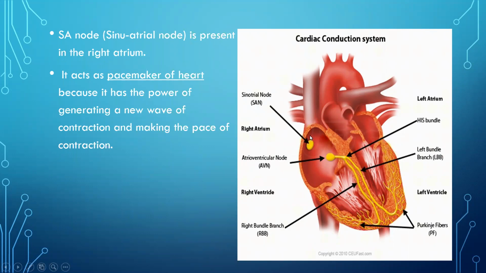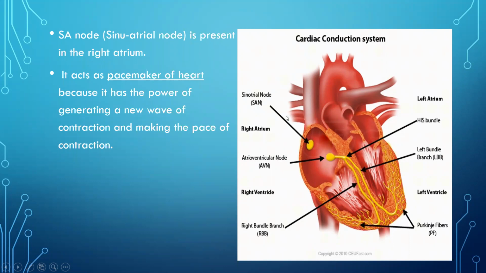So this SA node does not need any external stimulus. It has the power of generating a new wave of electrical impulse on its own. It can develop its own electrical impulse, and that is why it is called the pacemaker of the heart.